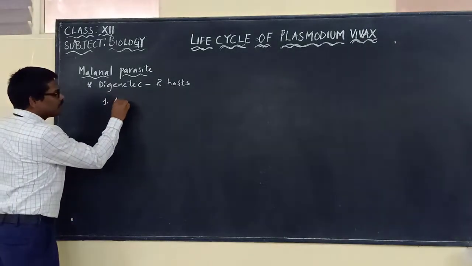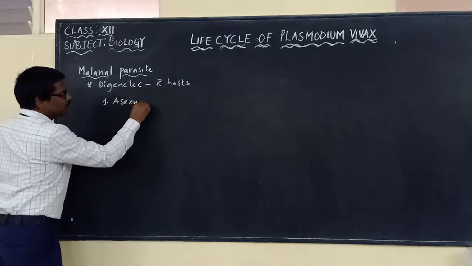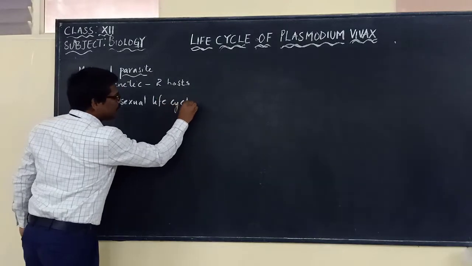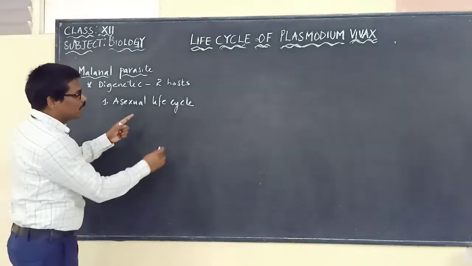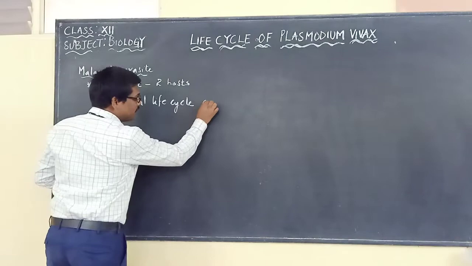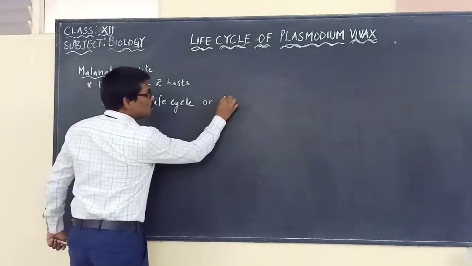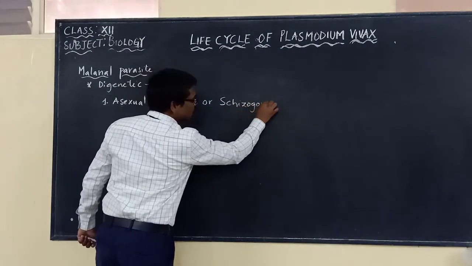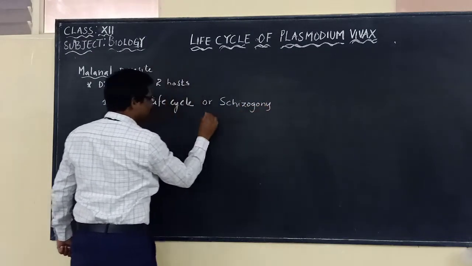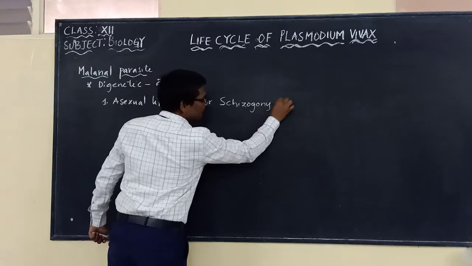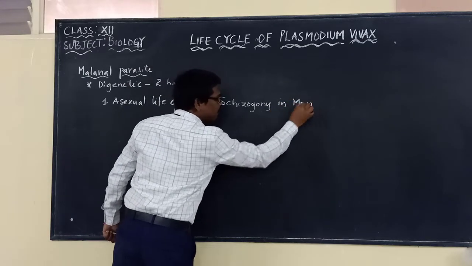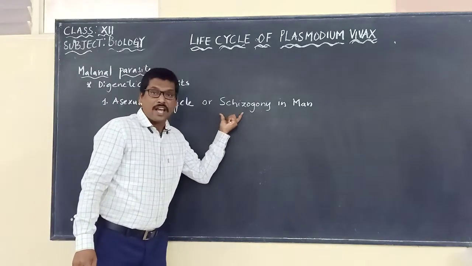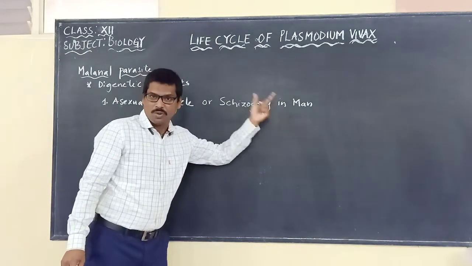The asexual life cycle will be taking place in humans, or otherwise we can call it schizogony in man.